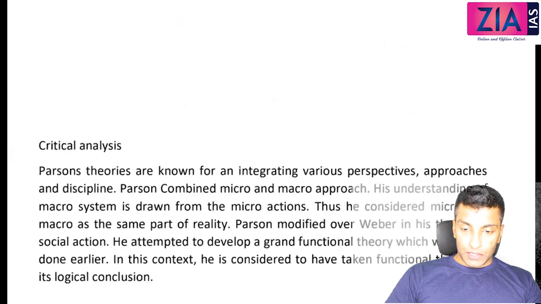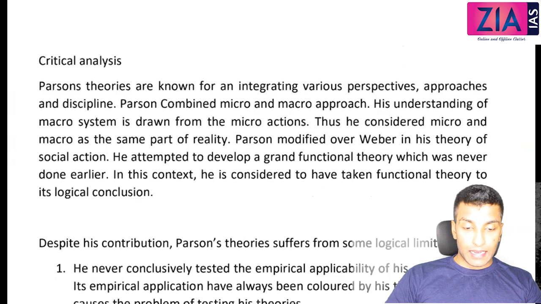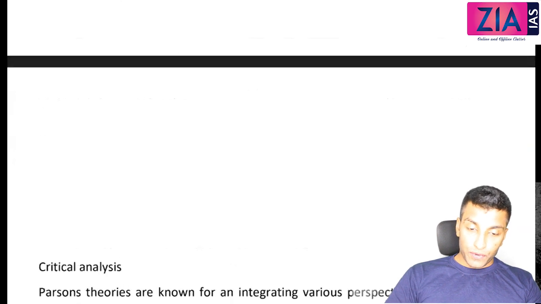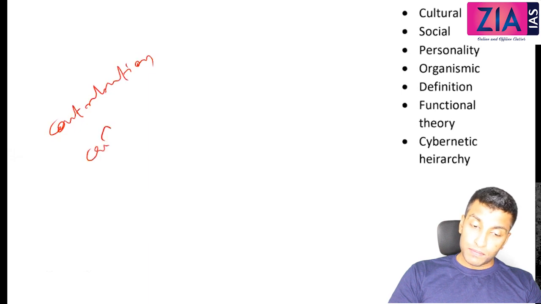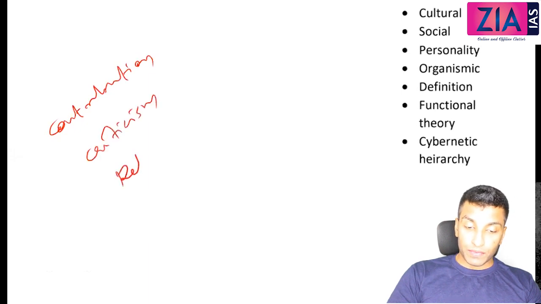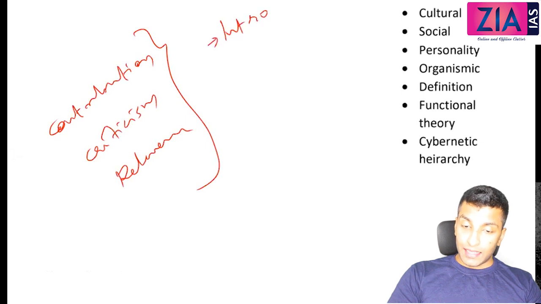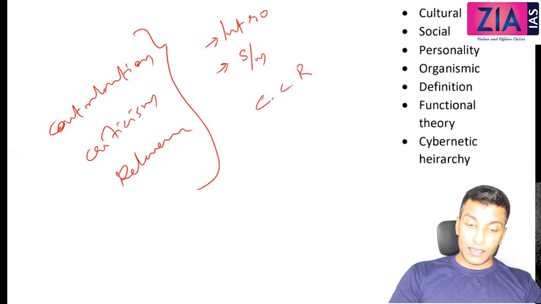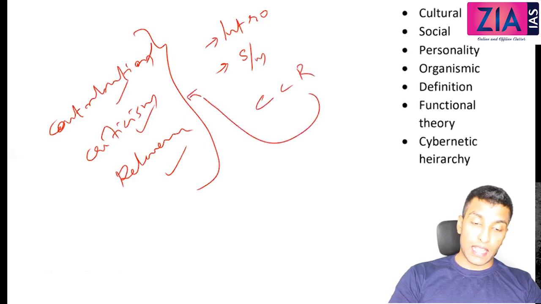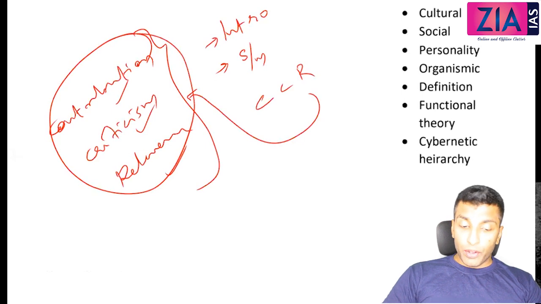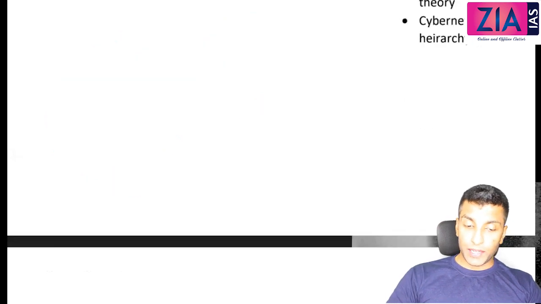Okay. So now we have to go with the critical analysis as we always do. First, we will go for the contribution, and then we will go for criticism, and then we will go for relevance. So if the question is asked about critical analysis, this is the structure you will follow: you will write the introduction first, and then if it is social system, you will write the theory, and then you will follow the CCR, right? Contribution, criticism, relevance. Okay, any doubt from this discussion today?